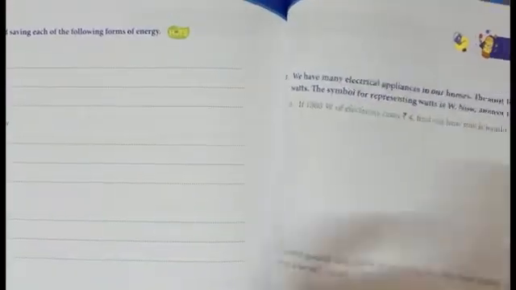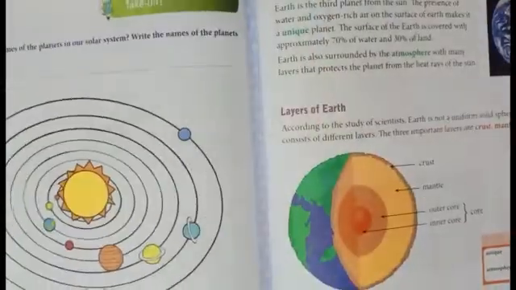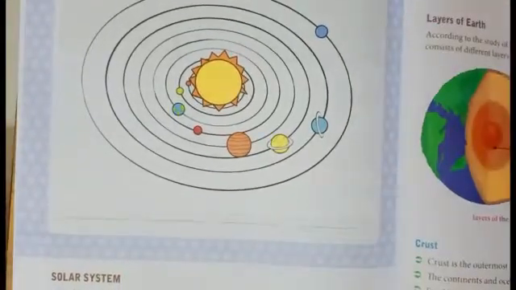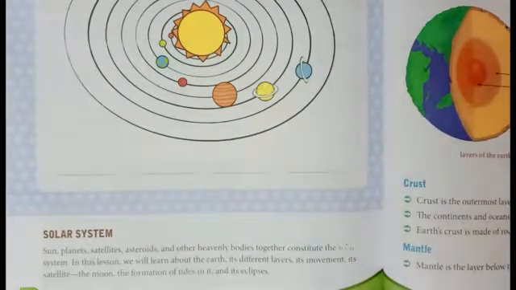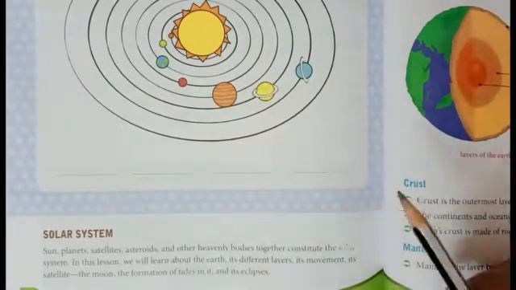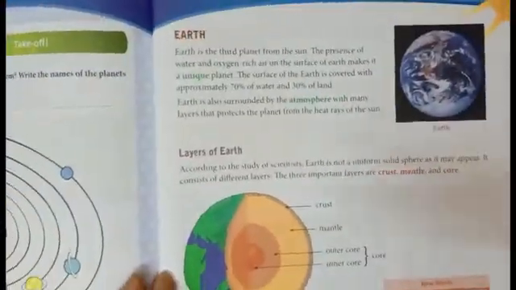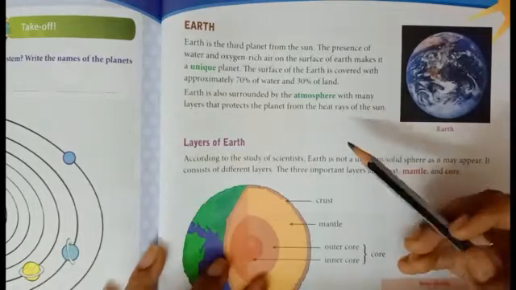First, we will start with the last lesson, chapter 7. What's the topic of the chapter? Our earth and the moon, right? So take a pencil along with you, we will mark it. First sentence about the solar system: the sun, planets, satellites, asteroids and other heavenly bodies together form the solar system. It's just a common one before entering into the topic. What are the topics we are going to learn in this chapter now?